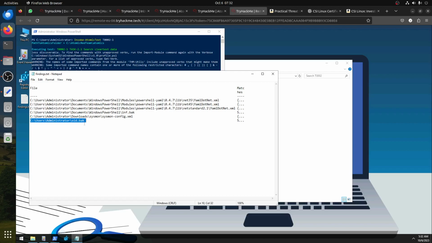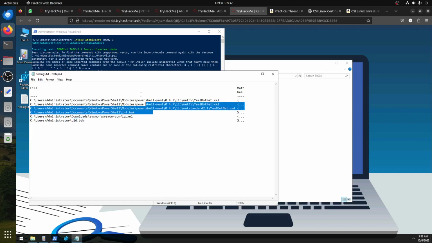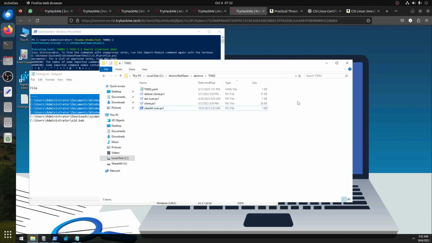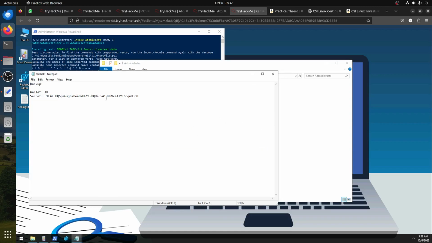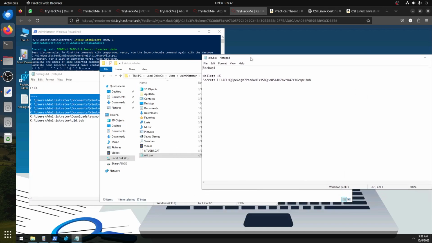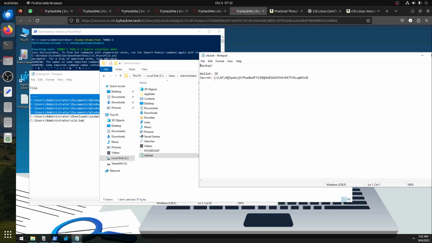User administration old.bug, this file is the same, so we can go here, local C, user, administrator, old bug file, open with Notepad, and then okay. So we got backup secret, so we've been able to find the secret file.